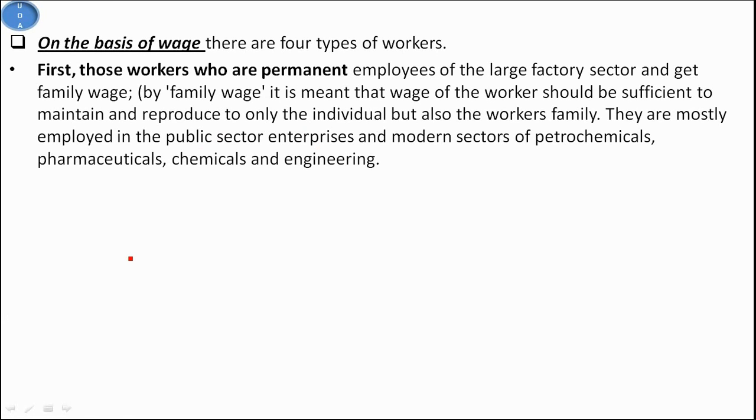The first are those workers who are permanent employees of the large factory sector and get a family wage. By family wage, it is meant that the wage of workers should be sufficient to maintain and reproduce not only the individual but also the workers' family. They are mostly employed in the public sector enterprises and modern sectors of petrochemicals, pharmaceuticals, chemicals and engineering.